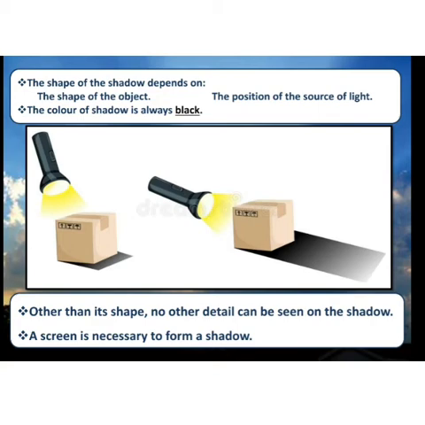शैडो फॉर्म होने के लिए स्क्रीन हमेशा नेसेसरी होती है. It can be a wall, a paper, a floor, anything. So screen is necessary to form a shadow. Take an example, if we stand in an open area and if we put